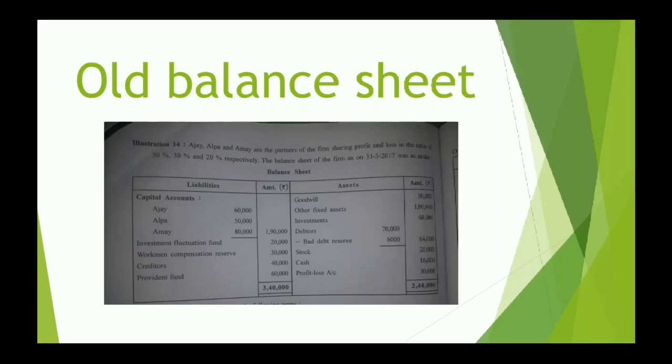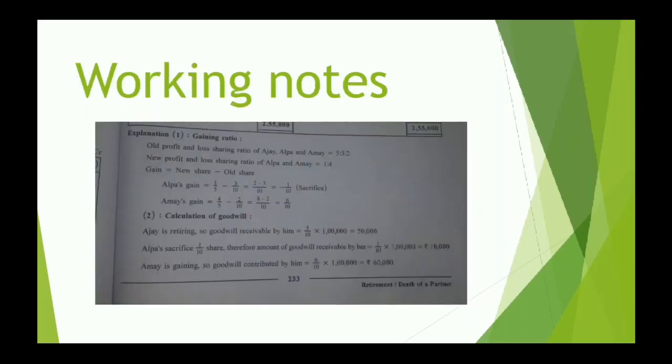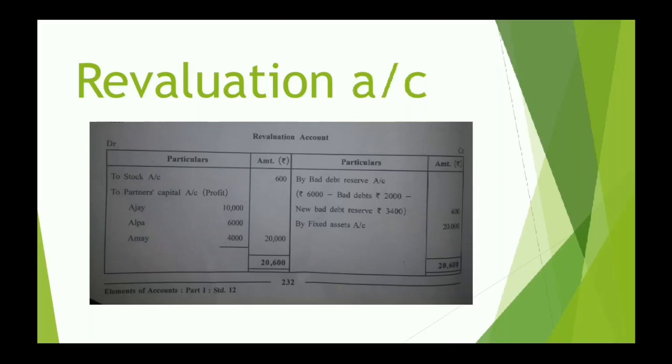It is 1 lakh. So these assets are to be appreciated by 20%. What is 20% for 1 lakh? Obviously it is 20,000. So increase in the value of an asset is recorded where? Obviously in revaluation account and on credit side.